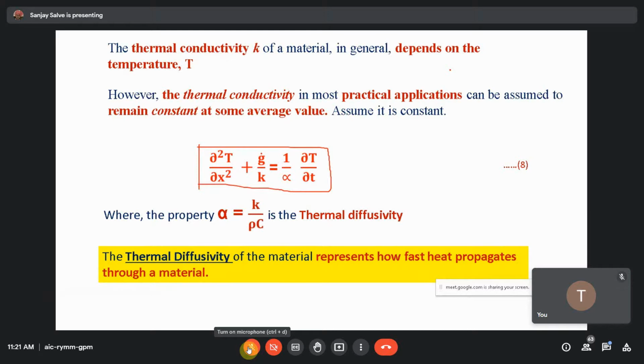So thermal diffusivity is one of the important parameters. If thermal conductivity K is more, thermal diffusivity is more. If thermal conductivity K is less, thermal diffusivity is less. But here you can see one of the important terms, that is alpha. This alpha is directly proportional to K, and rho upon Cp, or some people write C, so you can see rho Cp is nothing but the heat capacity of the material.